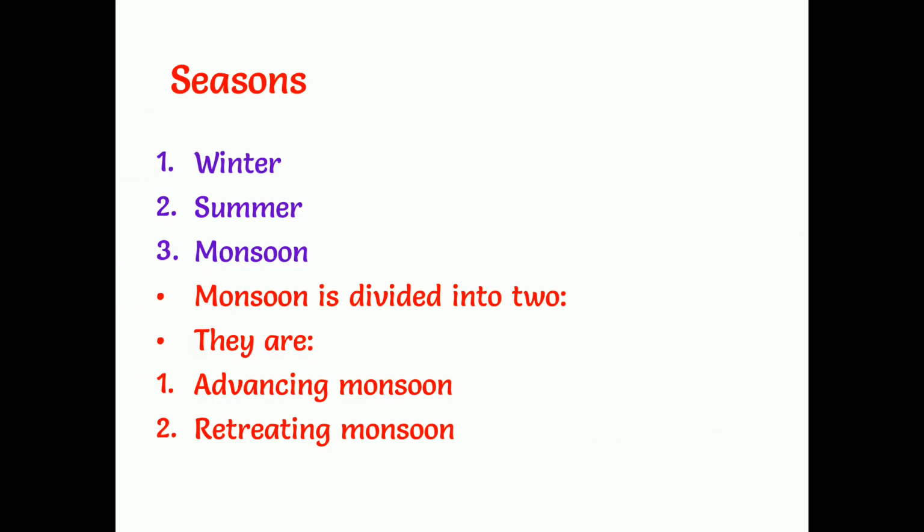Next, let us discuss the seasons. So almost we have three seasons. Everyone knows them: winter, summer and monsoon. Monsoon is nothing but the rainy season. So winter season, how will it be?